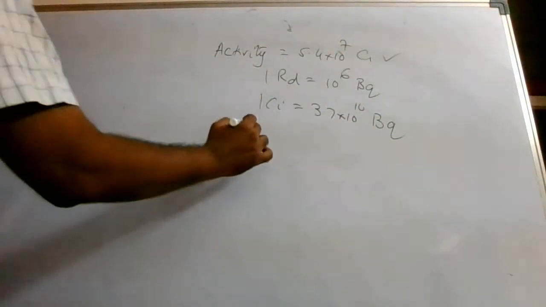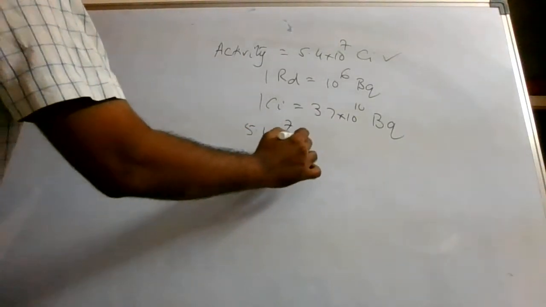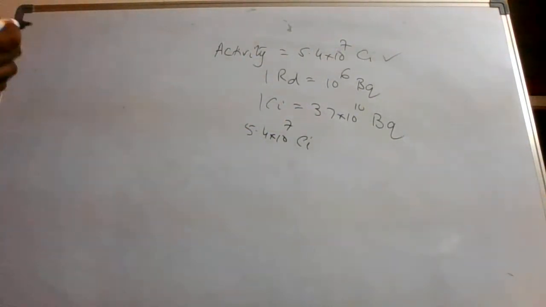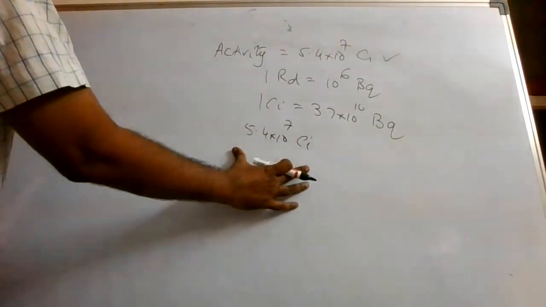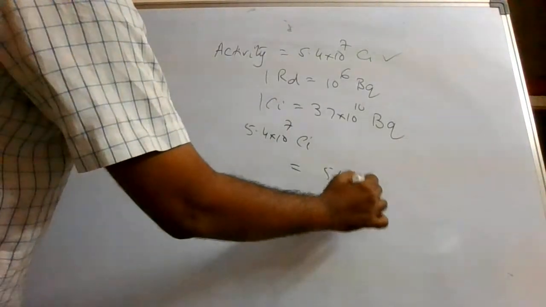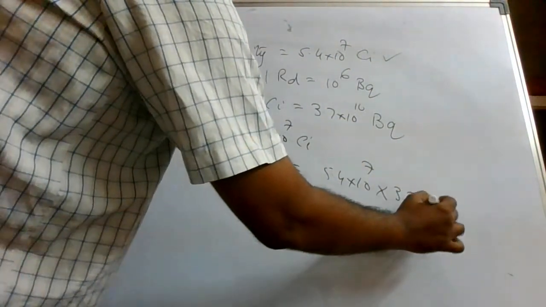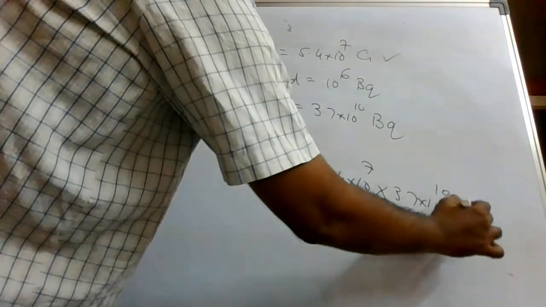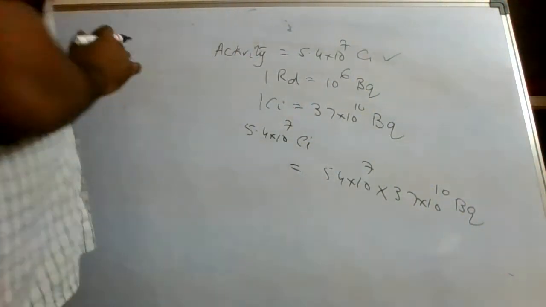So 5.4 into 10 to the power of 7 Ci will be equal to how many becquerels? 1 is this much, 1 unit is this much. These many units will be equal to this multiplied by this number, 10 power 10 Bq, right? So how much is it? Yeah. Now you want the value of 1 RD.